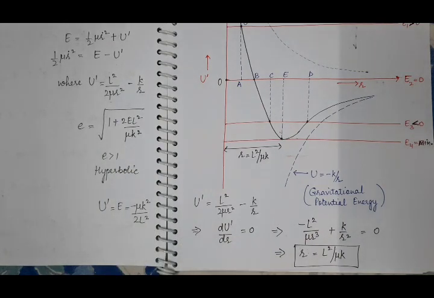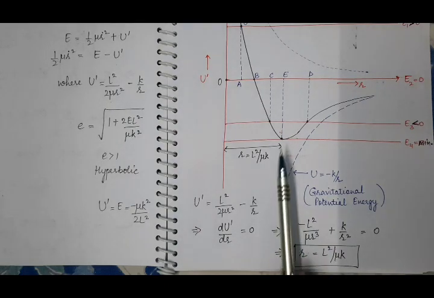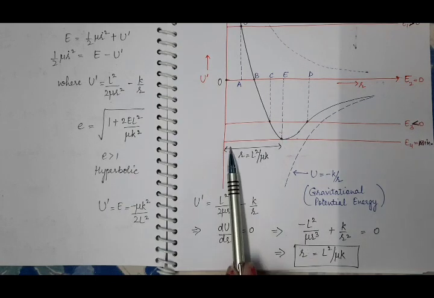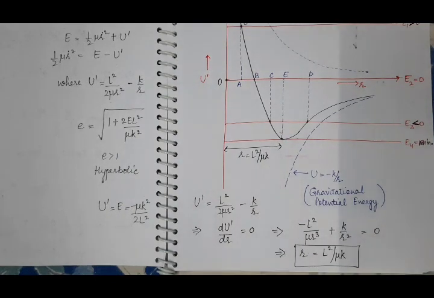And the body moves in a circular path. Why? Because at this point, E is the turning point. But the body remains at a constant distance in case of minimum energy; the body stays at a constant distance from the center of the force. It means it will move in a circular path, because in case of a circle, the distance of any body on the surface or the diameter remains constant from its center. So this is all about the physical significance of the nature of the motion under inverse square force, and it is one of the most important articles of this chapter.